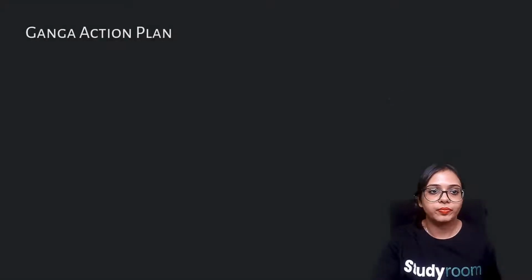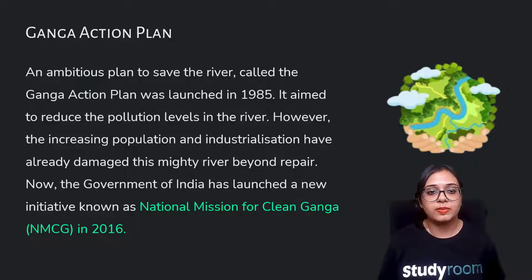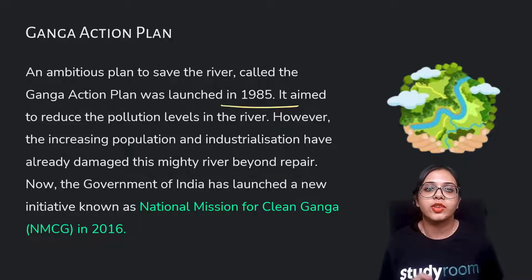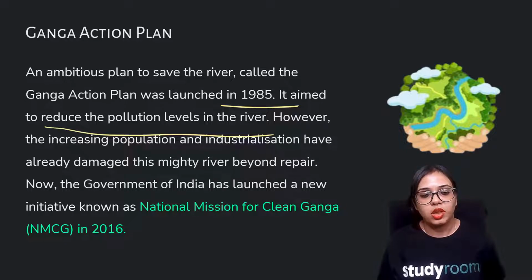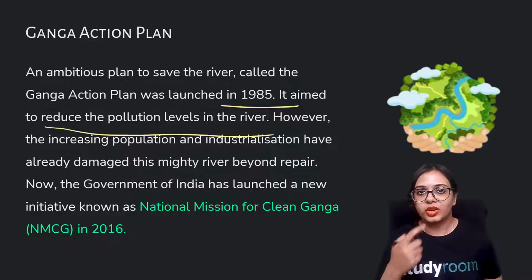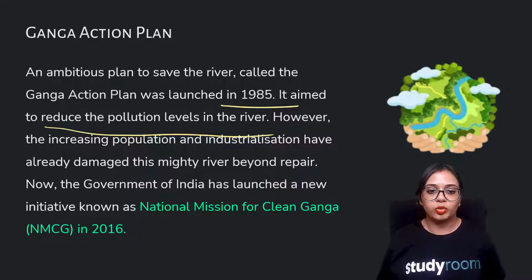Okay. Ganga Action Plan has been taken. This plan was launched in 1985. It is a very older plan and was taken to preserve the river Ganga, to reduce the pollution levels in the water. But now, since the population and industrialization has increased so much that this action plan has been rendered futile, a new plan has been launched by the government of India.